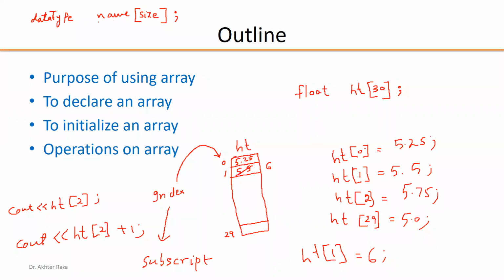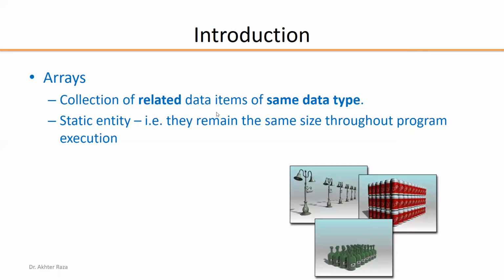Then you have to initialize the array, either using this statement for individual elements, or you can use loops to assign the different values of the array into memory. So the array looping process can be used for this purpose. Arrays are a collection of related data items of the same data type. So we have an array of street light signals, or an array of cans. Here we have an array of cylinders. So arrays must have the same type, and the same kind of things can be stored in the array.